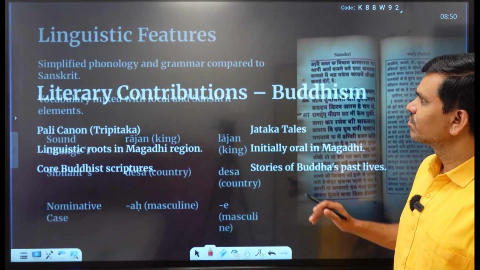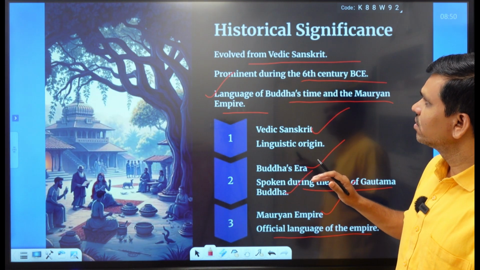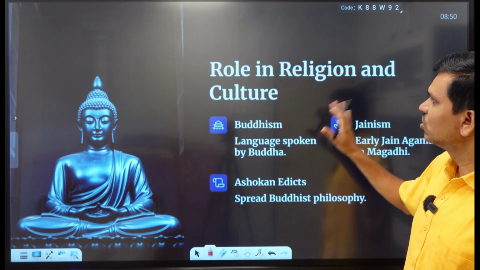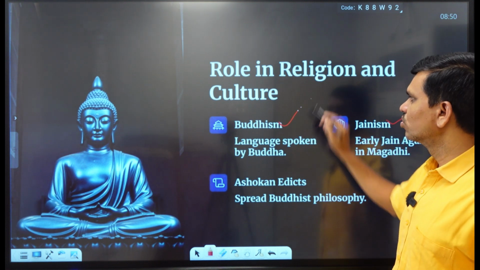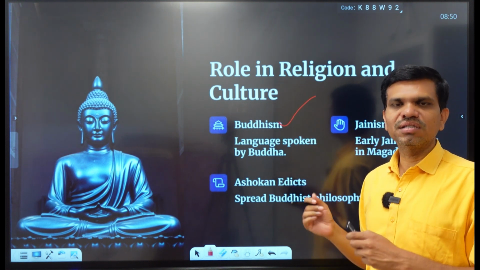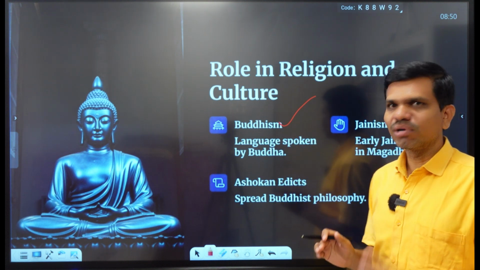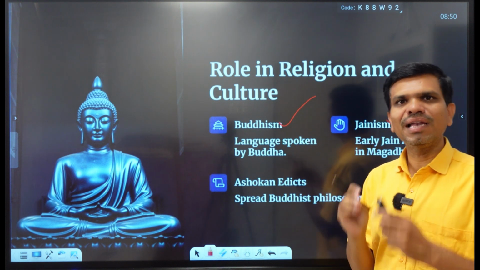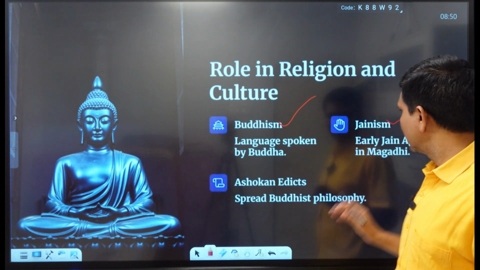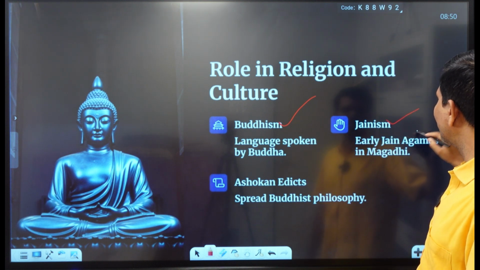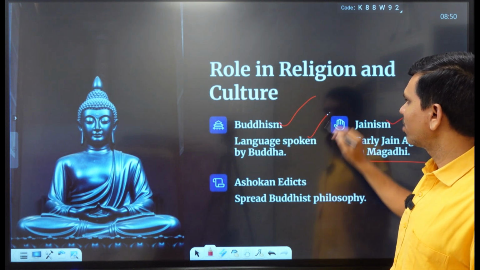Then we have here the role of Magadhi in religion and culture. It is the language of Buddhism and Jainism. These two religions are very important in India, and we find that Buddhism and Jainism used Magadhi. Most of the time it was the liturgical language in the Buddhist canon and the Jain canon. Early Jain Agamas were composed in Magadhi, the language spoken by Buddha himself.